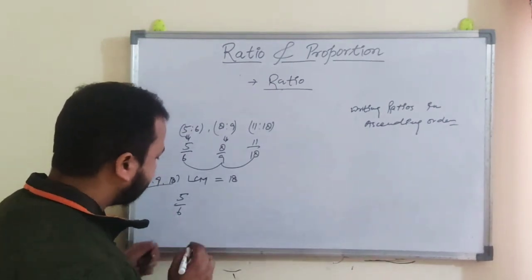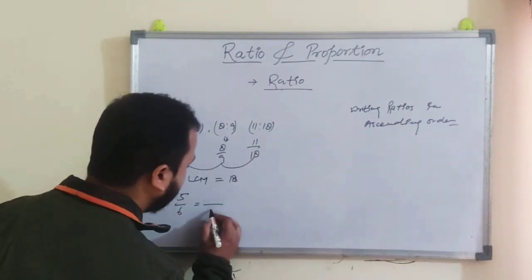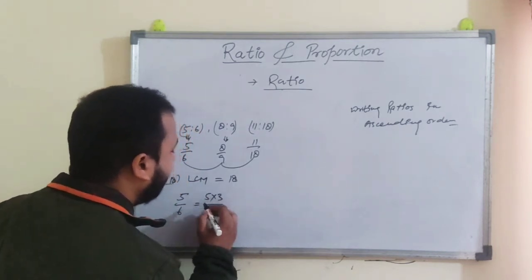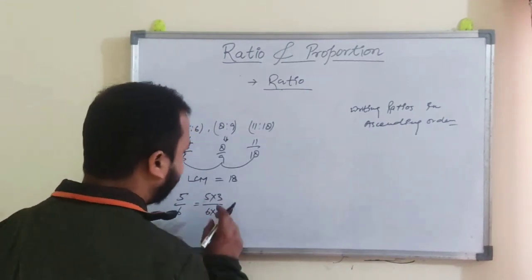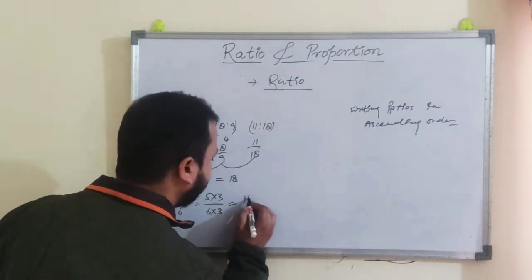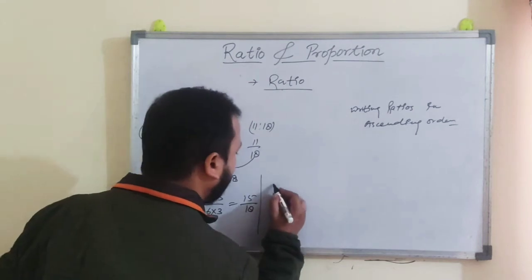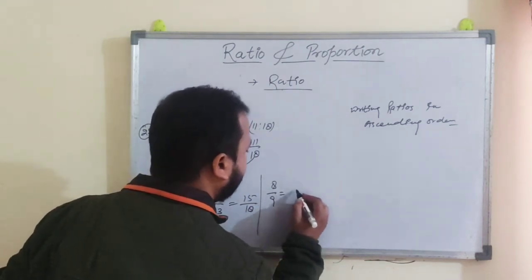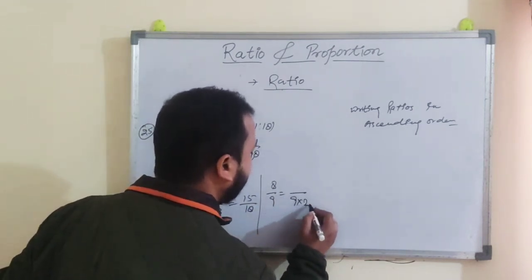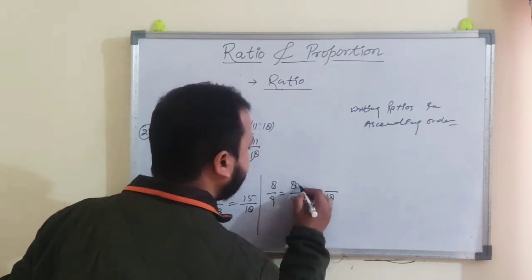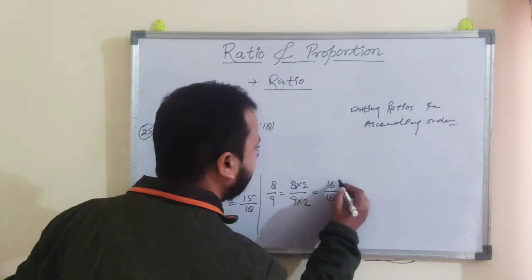You have to make the 6 as 18. So 6 threes are 18, which means in the numerator you also have to multiply by 3. So 5 threes are 15 divided by 18. This was the first one. Now 8/9. If you multiply 9 by 2, it will convert into 18. So 8 into 2 is 16.